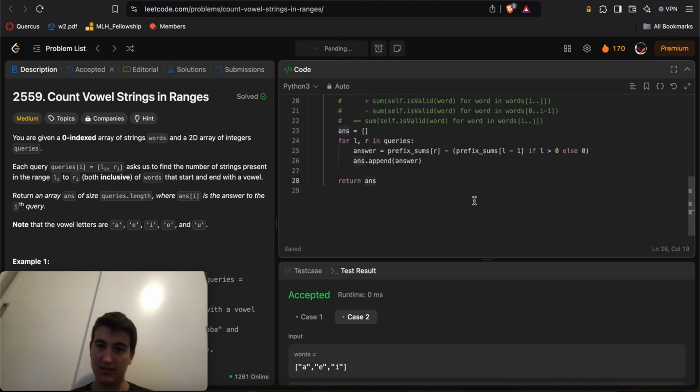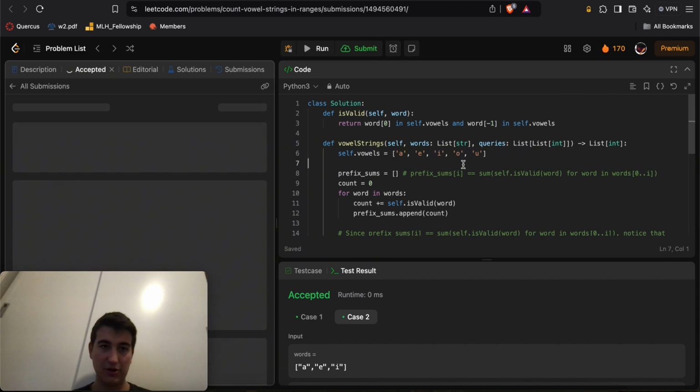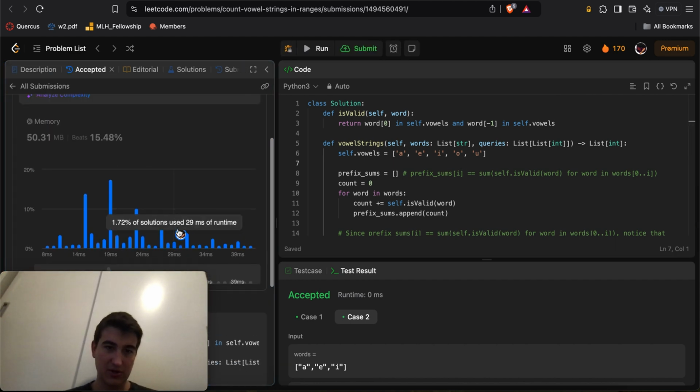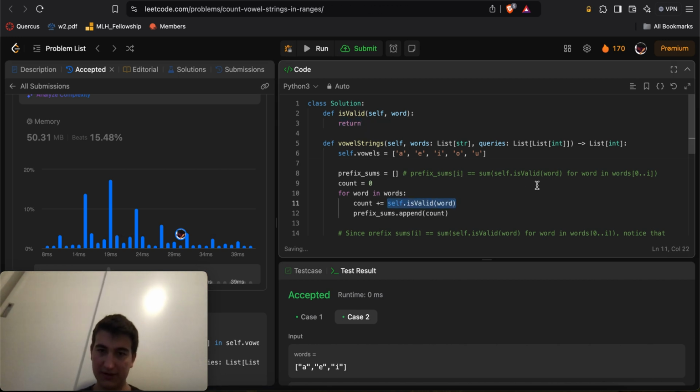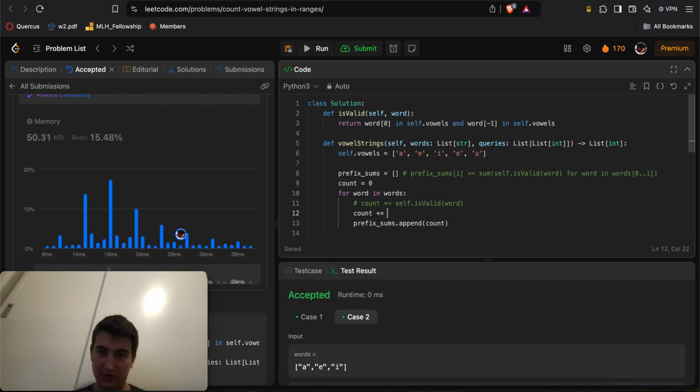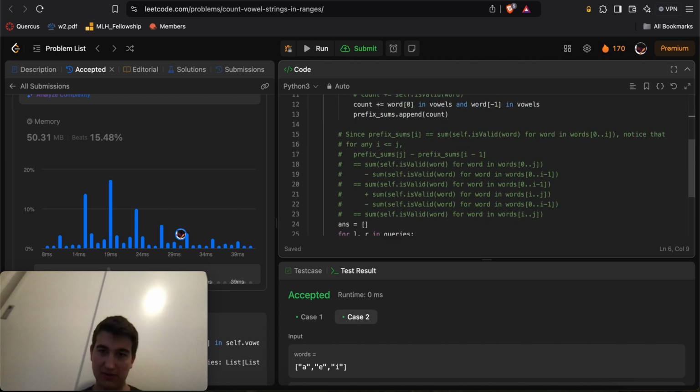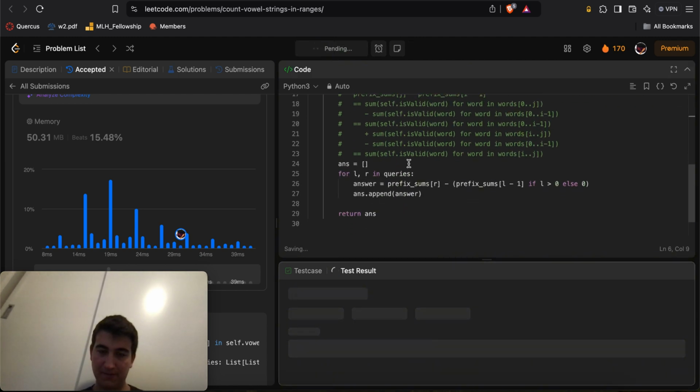So we can solve this one more time if we so choose, now that I updated a few things in the code. And we can see, okay, so it seems like I'm a little bit inefficient. Maybe I could do some things a little bit better, right? Maybe I can take this over here, and instead of this, maybe I just do count plus equals word in vowels and vowels. Also maybe I can make this a set, just because why not, right? Some of this stuff may help me go faster.